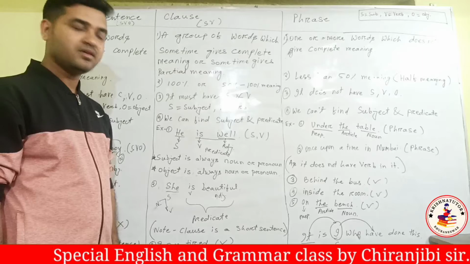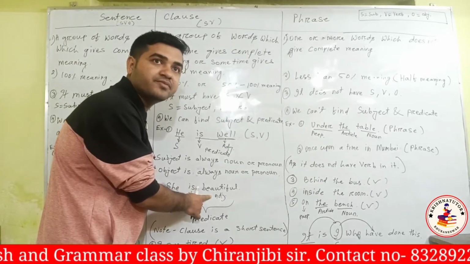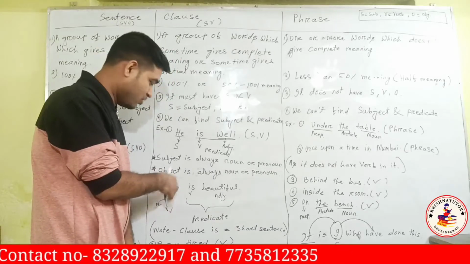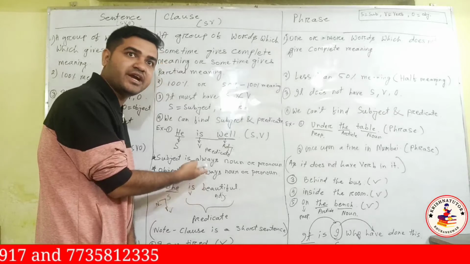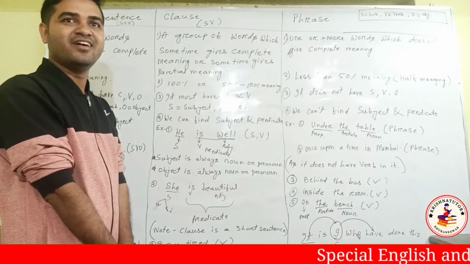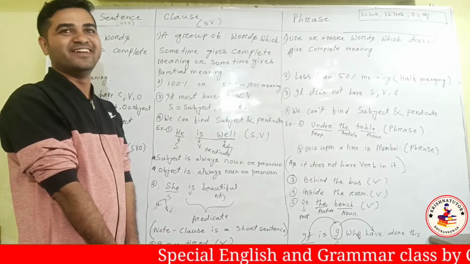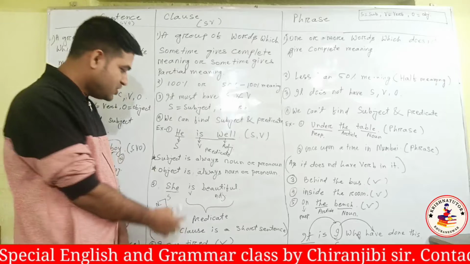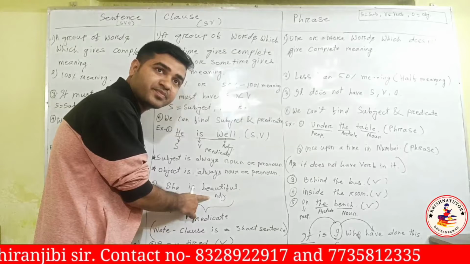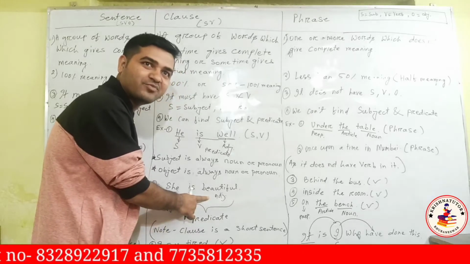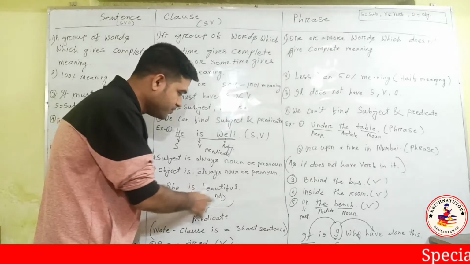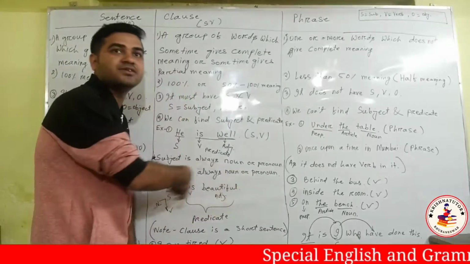I'm not kidding. "She is beautiful." Beautiful is the adjective. Should we say it's a sentence? No. Why not? Because it does not have an object inside it. Do you have an object? No, we don't have one. She is a subject, is is a verb, and beautiful is an adjective. It's not an object. An object has to be a noun or pronoun. If I say "she is a beautiful girl," girl is a noun. Now it becomes a sentence.